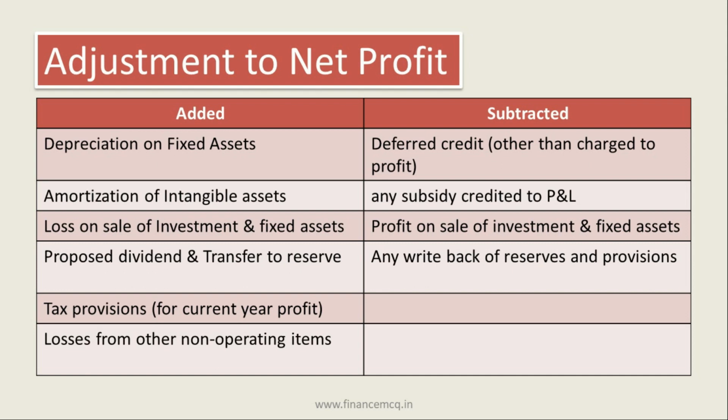Then any profit on sale of investment and fixed assets also needs to be reduced from your net profit. Why? Because this profit does not pertain to your operating business or operating profit. Then any write back of reserves and provisions also needs to be reduced from your net profit.